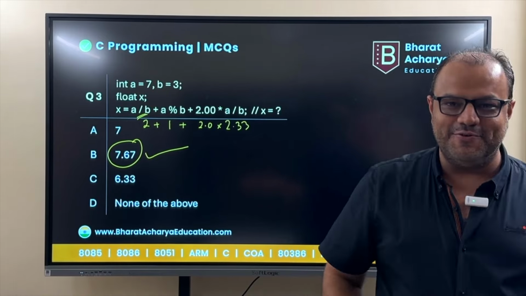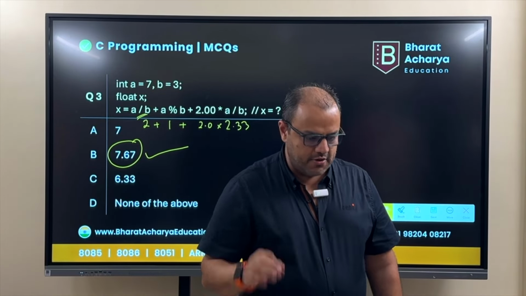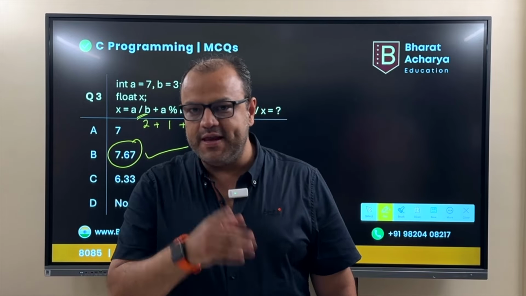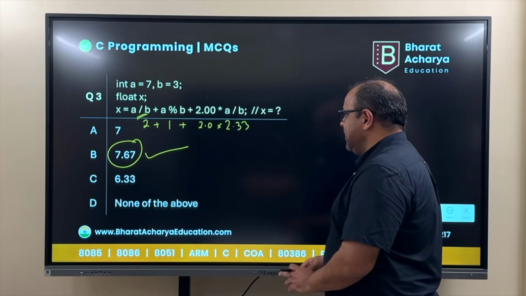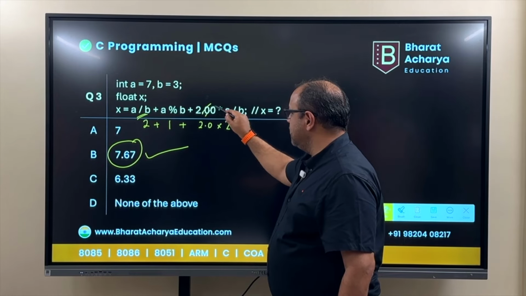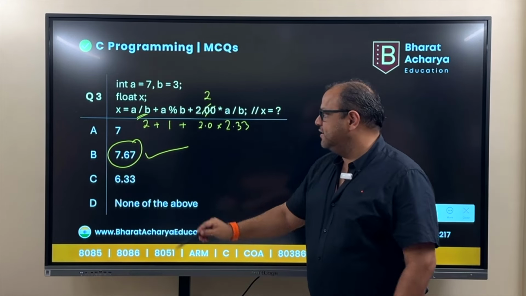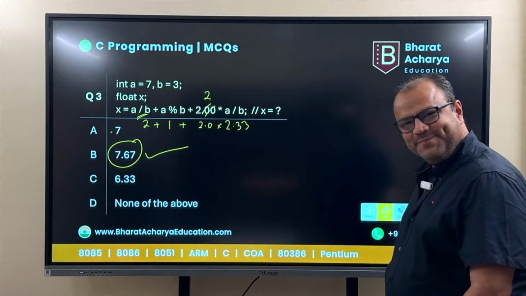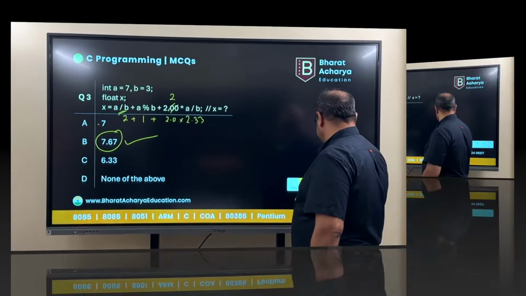If this is the answer that you got, your understanding of operations, data types, integers and floats is very clear. I say once again, if this fraction was not written, if this was written as 2, then the answer would have been 7. Please tell me, did you understand this? Now, shall we go ahead? Come on.